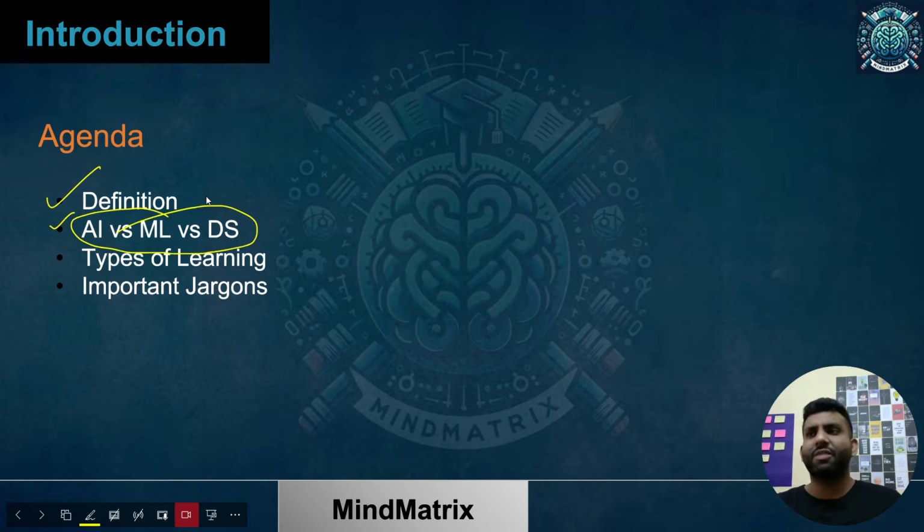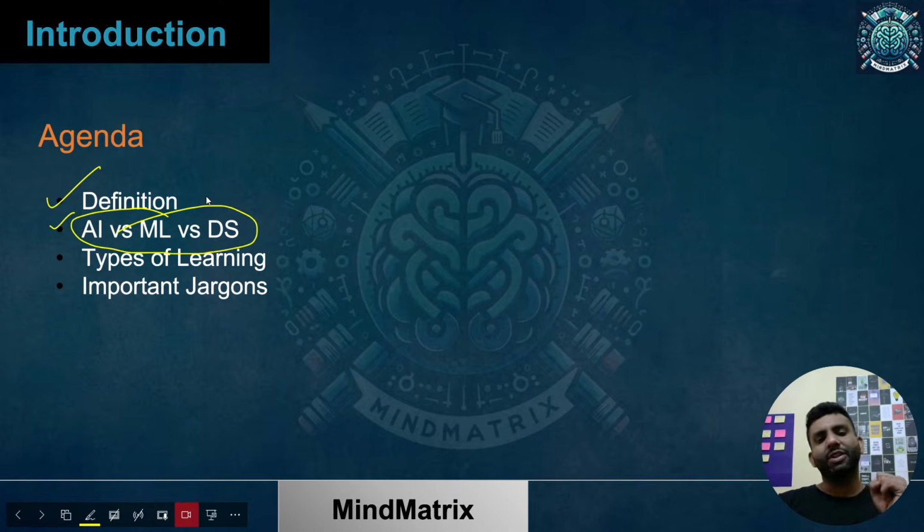To be honest, when most companies come looking for profiles, they say they are looking for data scientists, but some kind of ML work has to be done, and sometimes it's for ML people. These are interrelated, but there is a fine line, and we have to understand that. AI is very different from ML and data science, but there is a fine line between ML and data science, which we'll discuss.